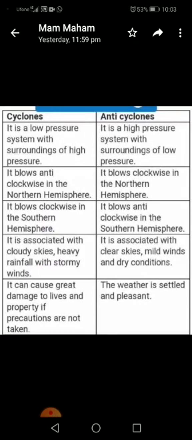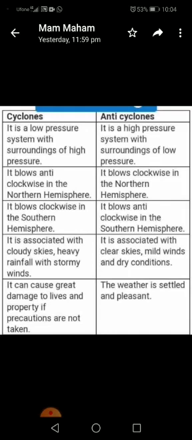Cyclones: it is a low pressure system with surrounding of high pressure. And what are anticyclones? It is a high pressure system with surrounding of low pressure. Number 2, a cyclone blows anti-clockwise in the northern hemisphere, and an anticyclone blows clockwise in the northern hemisphere. A cyclone blows clockwise in the southern hemisphere, and an anticyclone blows anti-clockwise in the southern hemisphere.